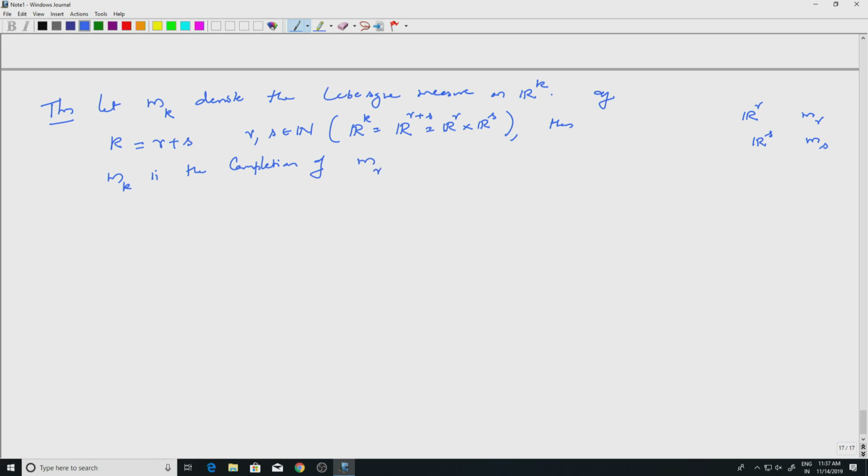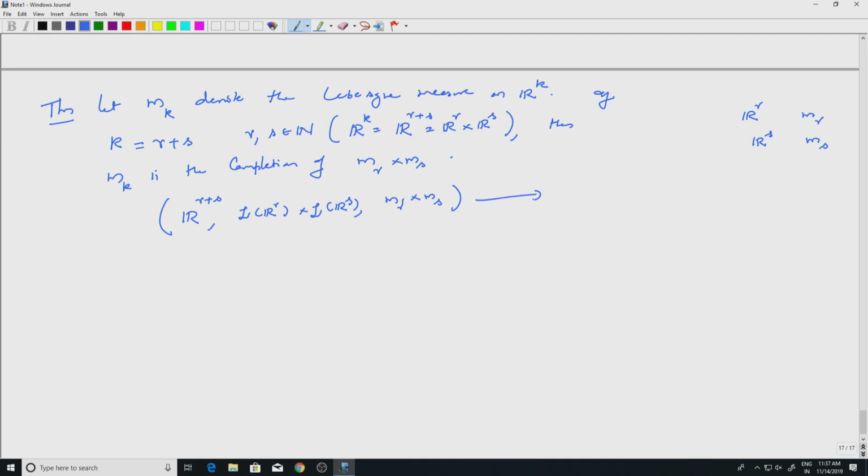So mr cross ms. To write it again, r plus s, remember, is k: Rr cross Rs with the Lebesgue sigma algebras, comma, mr cross ms. This makes sense. This is my product space and the product measure.